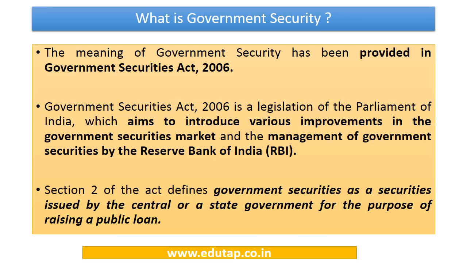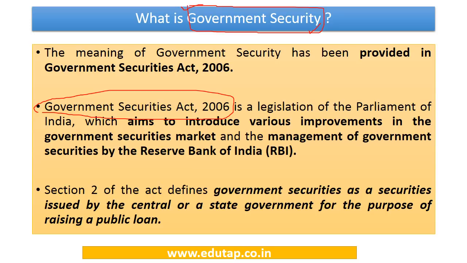Now from the previous slides we have understood that this trading in when issued securities is in respect of government securities as specified in the RBI directions. Now what do we mean by a government security? It is important to understand that for the development of the government securities market and for proper management of these government securities by the Reserve Bank of India, there is a specific piece of legislation which has been enacted by the Parliament of India, and this is none other than the Government Securities Act 2006. So this is the framework law for the government securities.